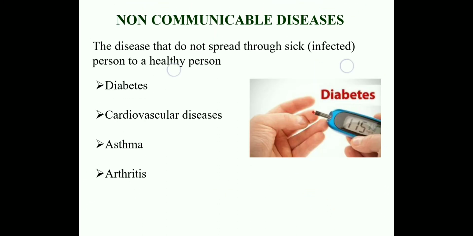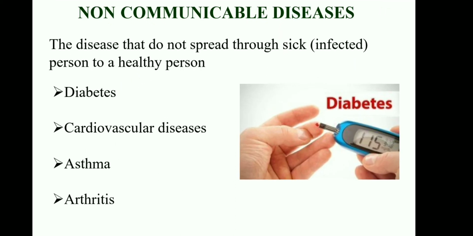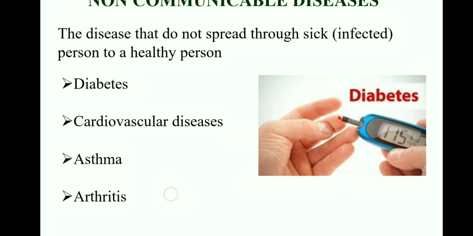Coming to non-communicable diseases. The diseases that do not spread from a sick or infected person to a healthy person are known as non-communicable diseases. Example, diabetes, cardiovascular diseases, asthma, arthritis, etc. These are all non-communicable diseases.